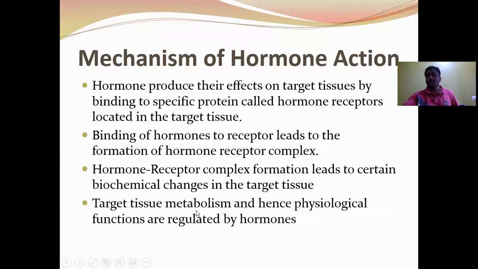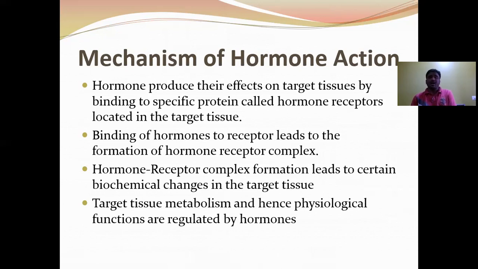Next, mechanism of hormone actions. Hormones produce their effect on the target tissue by binding to specific proteins called hormone receptors located on their target tissue. So each hormone has a specific receptor which is located on its target tissues. For example, thyroid stimulating hormone will have receptors only on the thyroid gland. Means the TSH can act only on the thyroid gland, not on any other organ in the body.